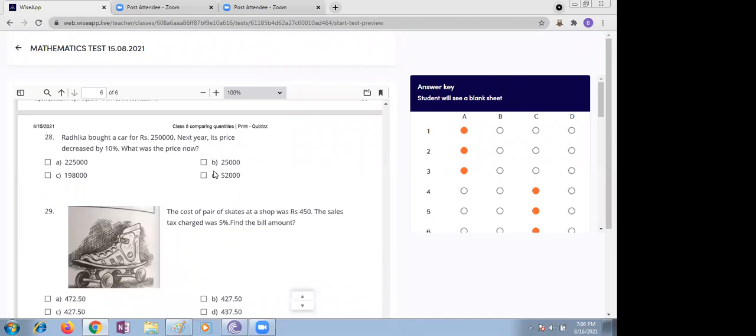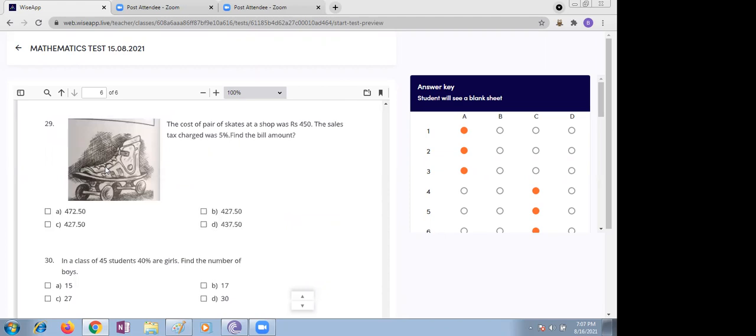Next, Radhika bought a car for rupees 2,50,000. The next year its price was decreased by 10%. Then 10% means 25,000. What is the price now? 25,000 decreases, so it is 2,25,000. Yes, ma'am, 225,000. And next, the cost of a pair of socks in the shop was rupees 450. The sales tax is charged at 5%. Find the bill amount.